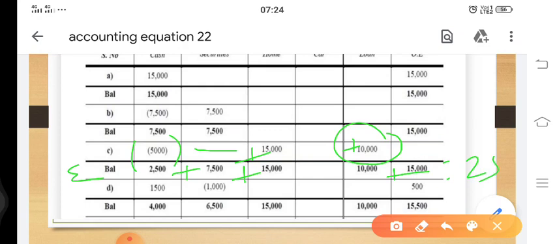Let's check the left-hand side. 2,500 plus 7,500 comes to 10,000, plus 15,000 is 25,000. So we can say that 25,000 is equal to 25,000, and hence our equation got proved.